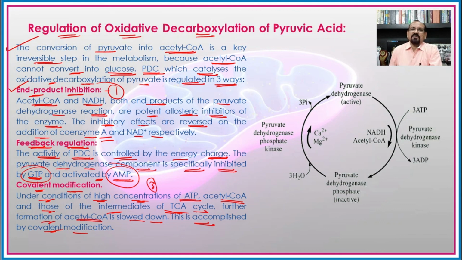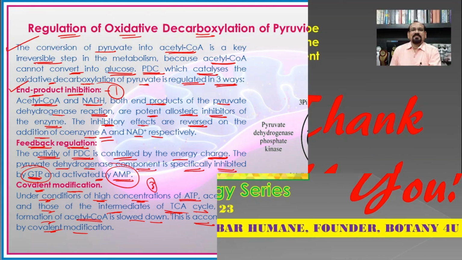So friends, this was a very small topic, and deliberately I have tried to give this separately instead of in association with the Krebs cycle, because many times there is a question on the oxidative decarboxylation and the students are confused about what to write in the oxidative decarboxylation as there is a single reaction. But now I am very hopeful and confident that you must understand that it is not a single reaction, but there are different steps in which there is a conversion of the pyruvic acid into the acetyl coenzyme A.